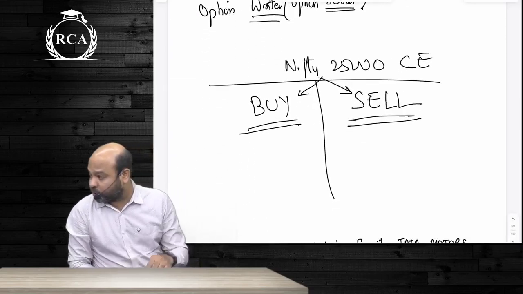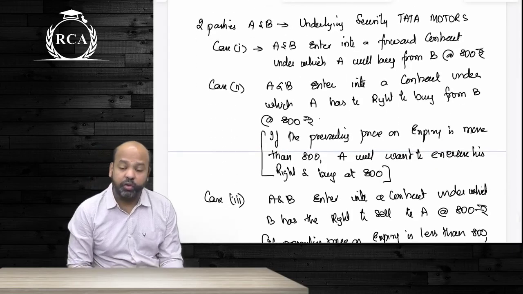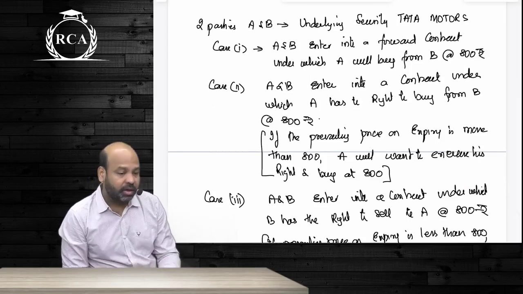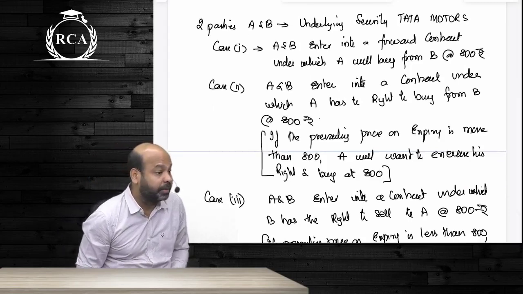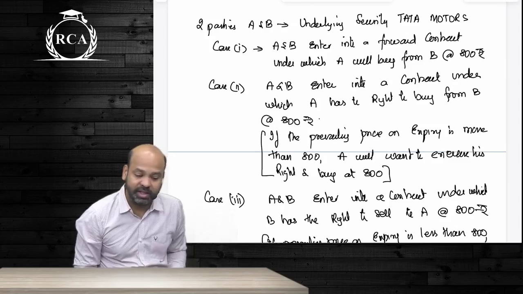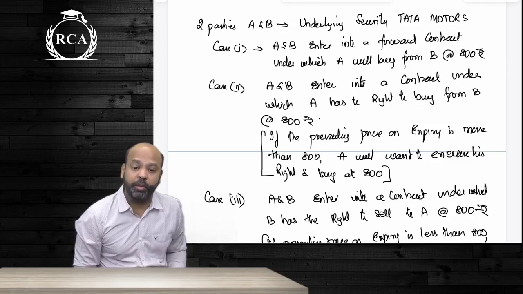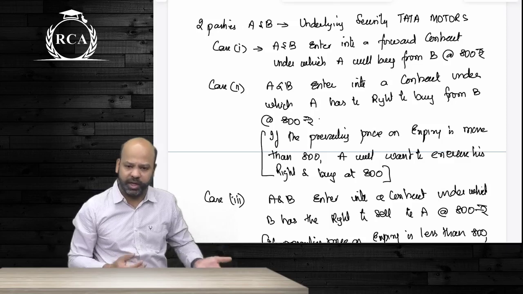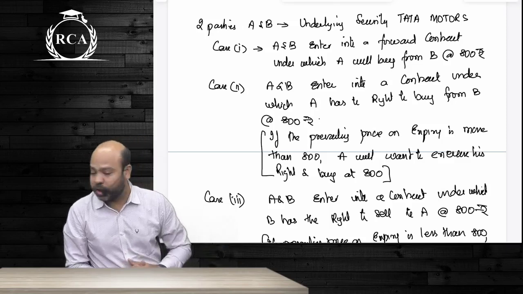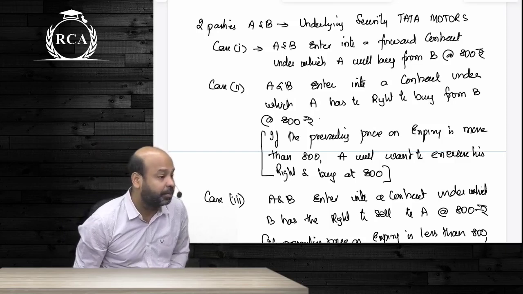Because the option holder will always be at an advantage, and it is the option writer who is going to be at a loss. The additional thing that arises under an option contract is premium. This premium does not arise under a forward contract, because under a forward contract it is an obligation to both the parties. Both the parties can be at a disadvantage or an advantage. But under an option contract, because one party has the right, there will always be a premium component.